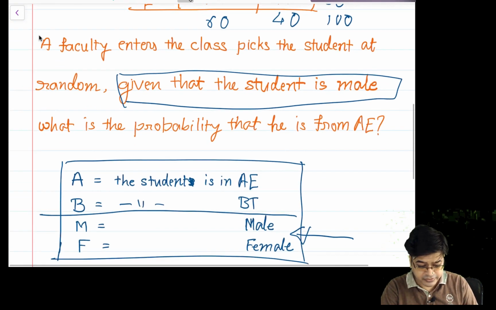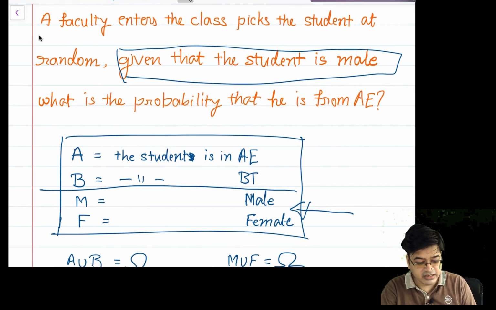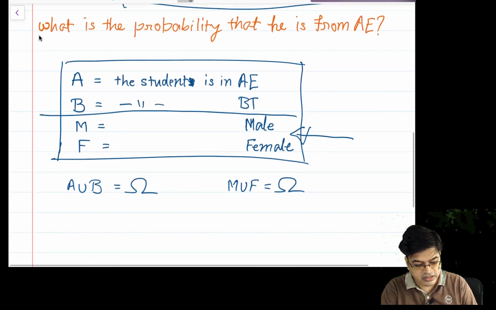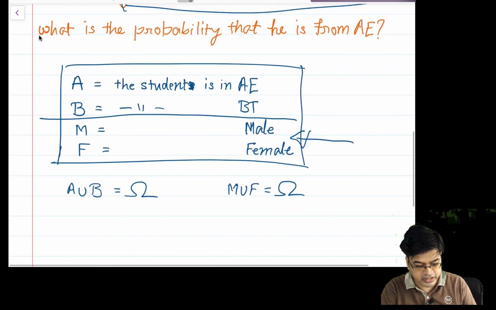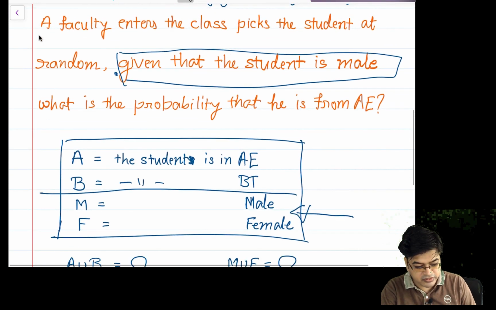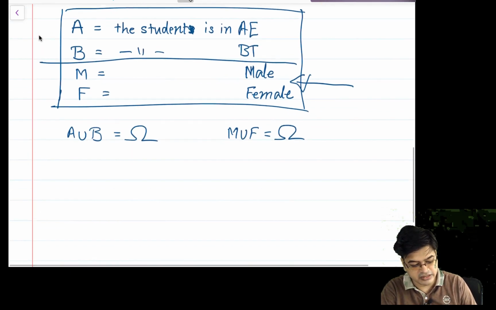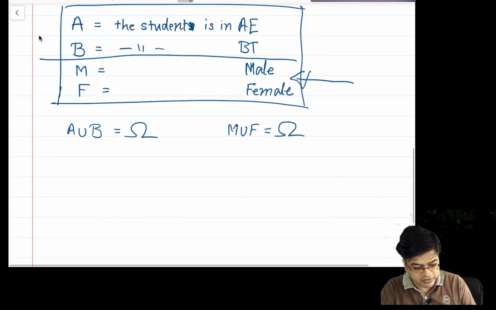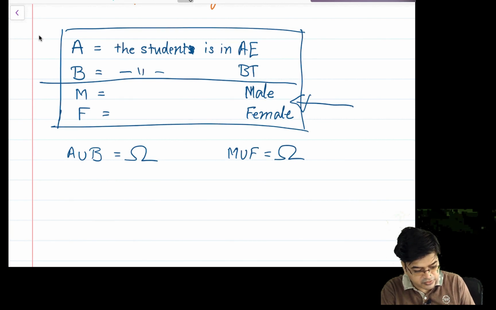But now with our current understanding, I need to accommodate this particular condition, and for that what I need to consider is, I want the student to be male as well as he should also belong to AE. That means I am looking at the event of the form, given that he is a male and he should also belong to AE.